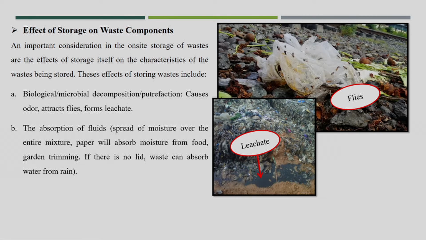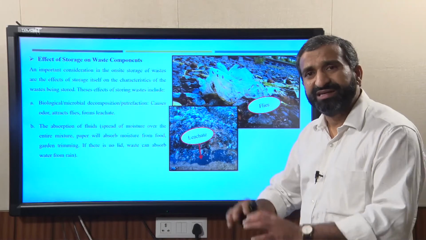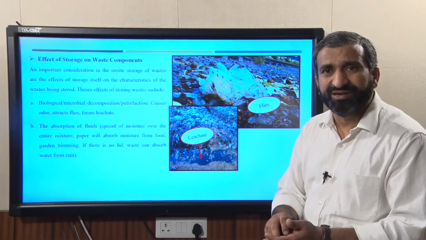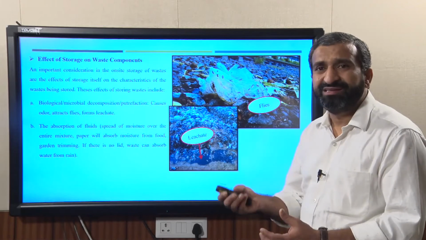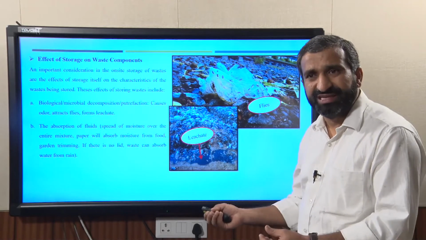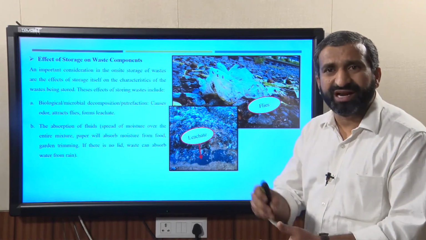Another point here is the absorption of fluid. Once this leachate is produced and you mix both kinds of waste, if you dispose of commingled waste like dry waste along with wet waste, the fluid or leachate will be adsorbed onto the dry matter.